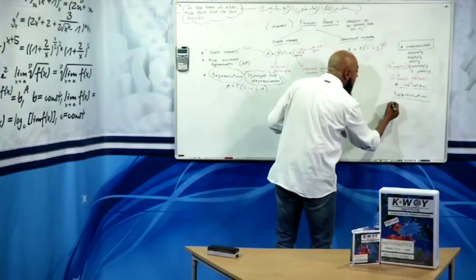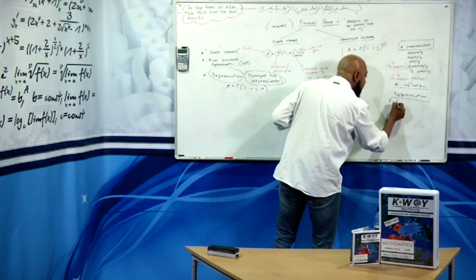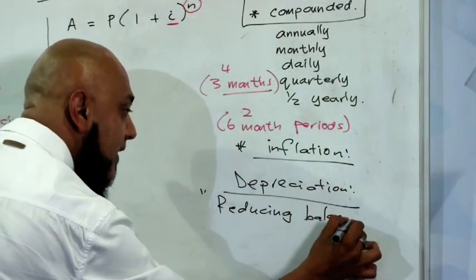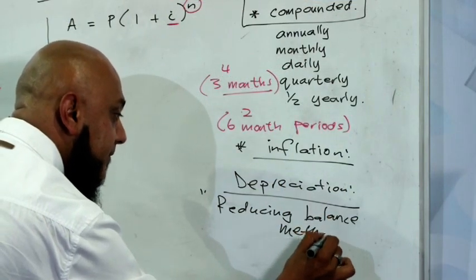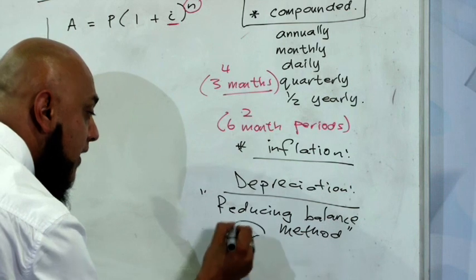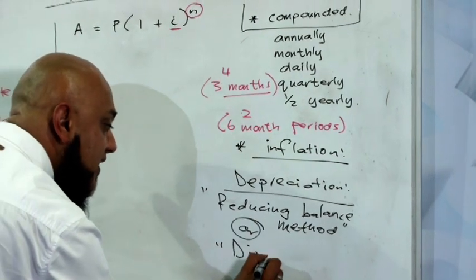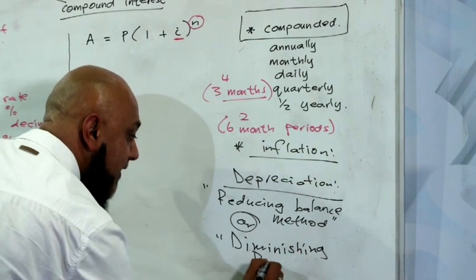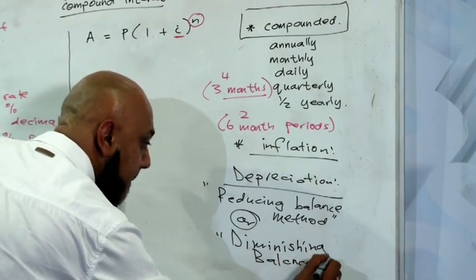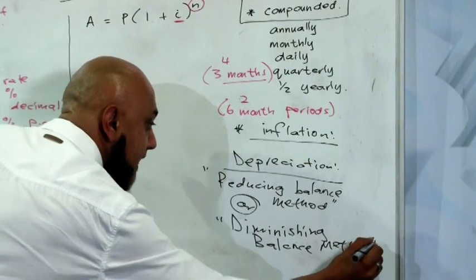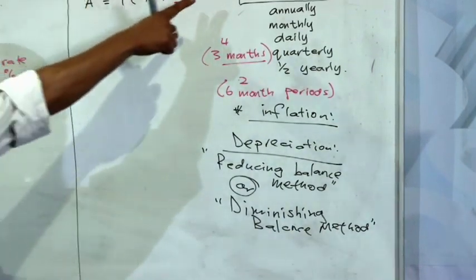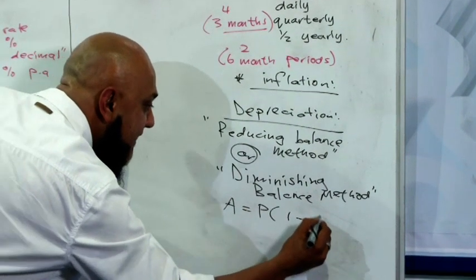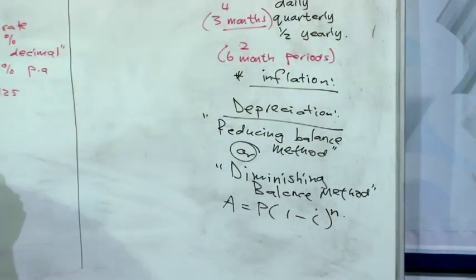When it says according to the reducing balance method, or the diminishing, another word for reducing is the diminishing balance method, then we use compound decrease, and that is A equals P into 1 minus i to the power n. So there we go.